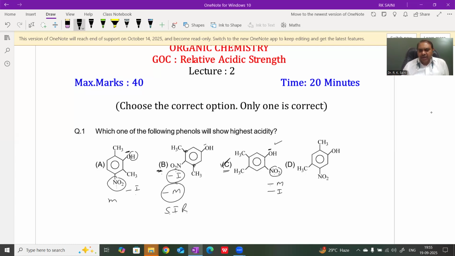In compound D, the NO2 is also present at the meta position, and we know that when a minus M effect group is present at the ortho and para, then they are more acidic. But in compound B, due to SIR, steric inhibition of resonance, its minus M effect is not applicable, but minus I. Question number second.